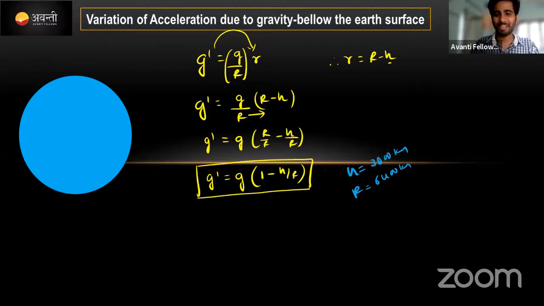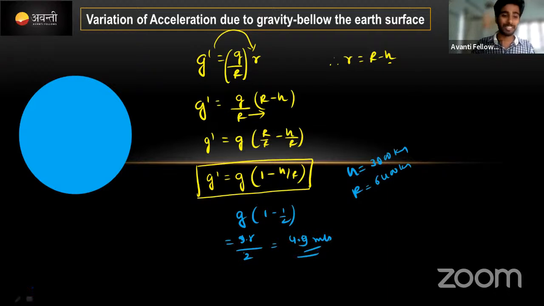ओके, this value I will put here. ओके, h by r it will be 1/2 रेशियो आता है. देन g into 1 minus 1/2. 1 minus 1/2 means 1/2 होता है. g वैल्यू क्या है इधर, 9.8 into 1/2 means it will be nothing but 4.9 meter per second square, करेक्ट ना.